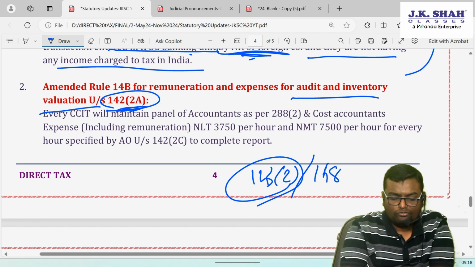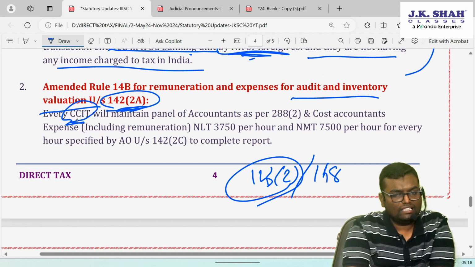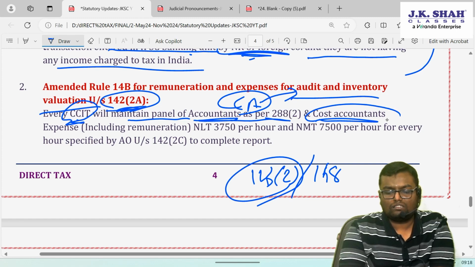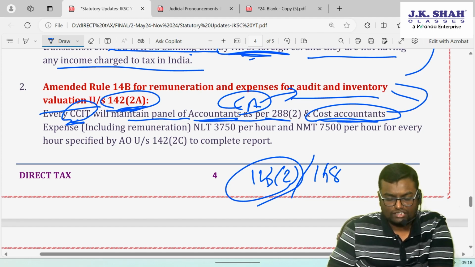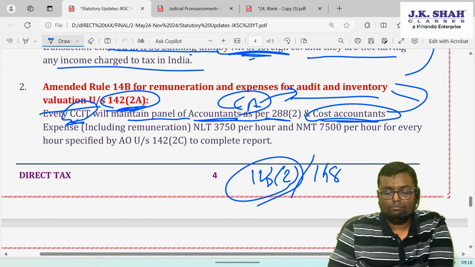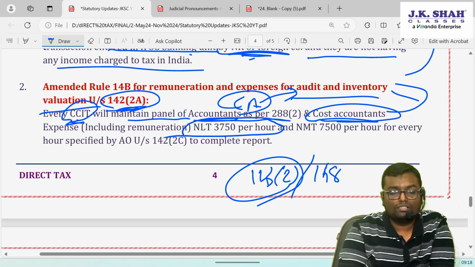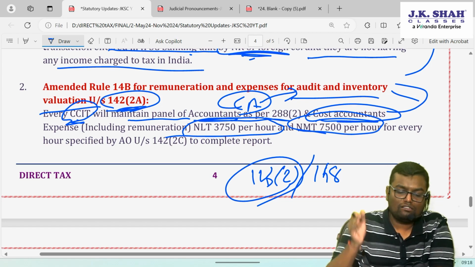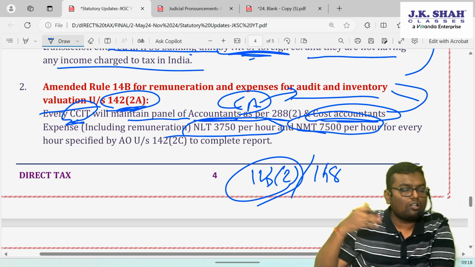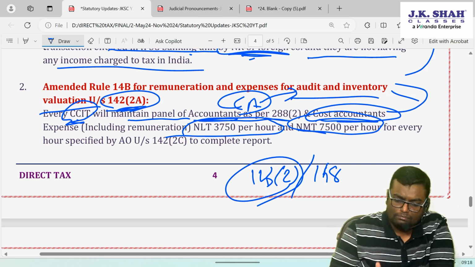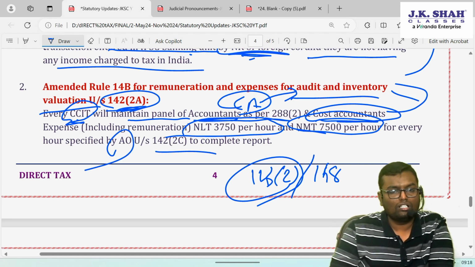For that it is now clarified that every Chief Commissioner of Income Tax will maintain a panel of accountants, that is CAs, and cost accountants. The CA will be helpful for special audit, the cost accountant will be helpful for inventory valuation. Whatever is the expense, including the remuneration, will be not less than 3750 per hour, but not more than 7500 per hour. And how many hours they will work will be clarified by the AO in the order itself.